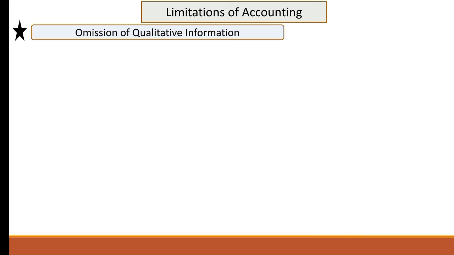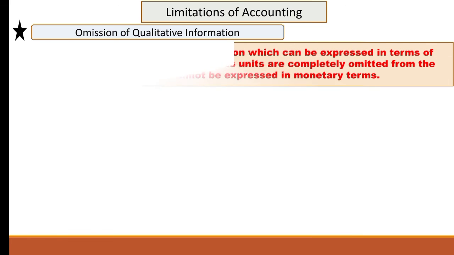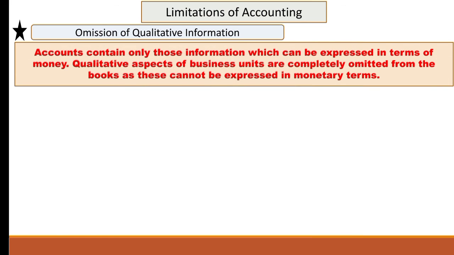Next is omission of qualitative information. Accounts contain only that information which can be expressed in terms of money. Qualitative aspects of business units are completely omitted from the books as these cannot be expressed in monetary terms. As we know, there are many transactions or happenings in the business which affect the business somehow. Qualitative information also affects the business.